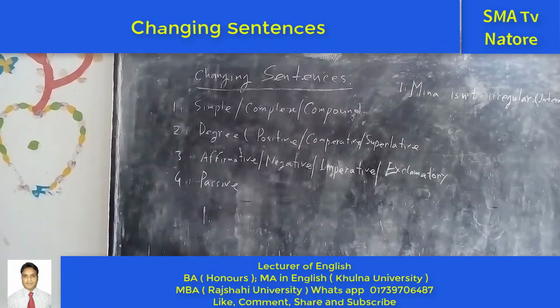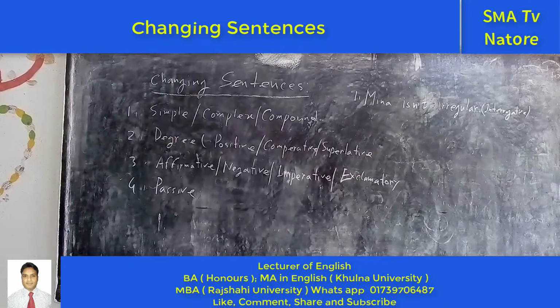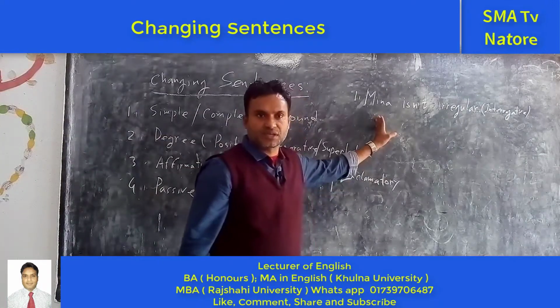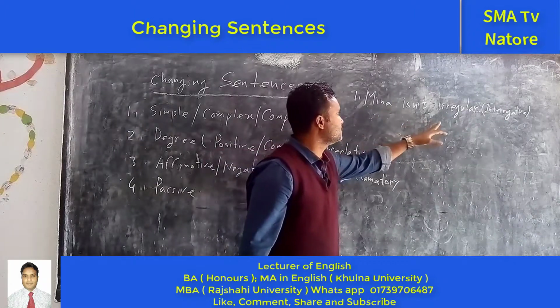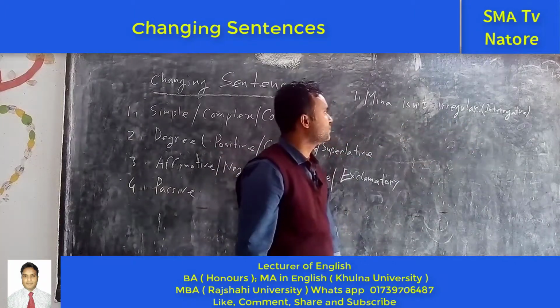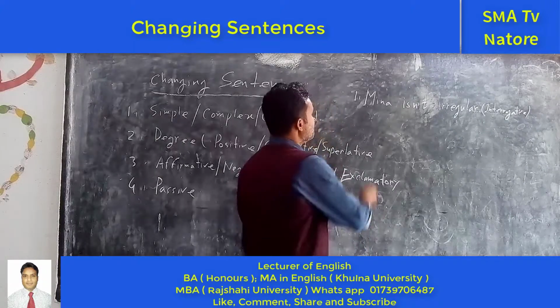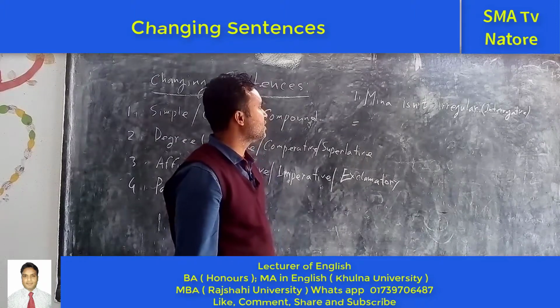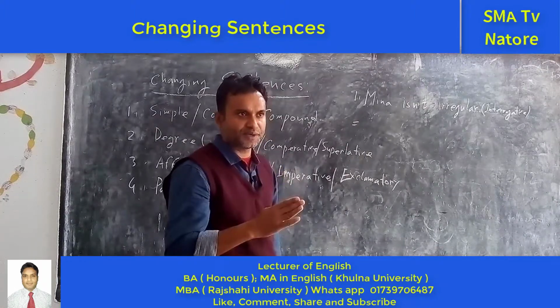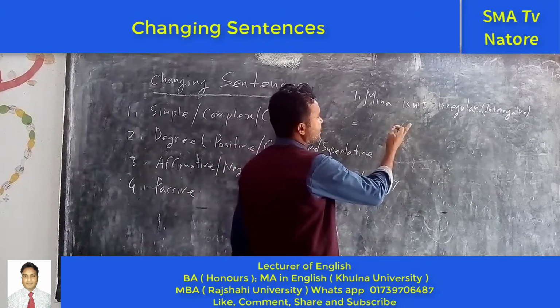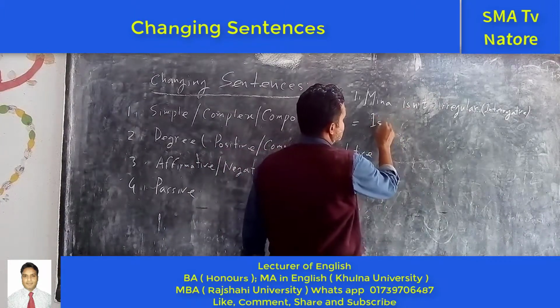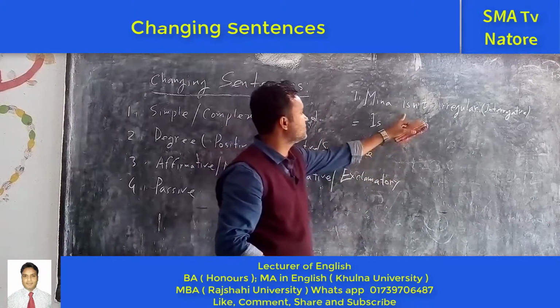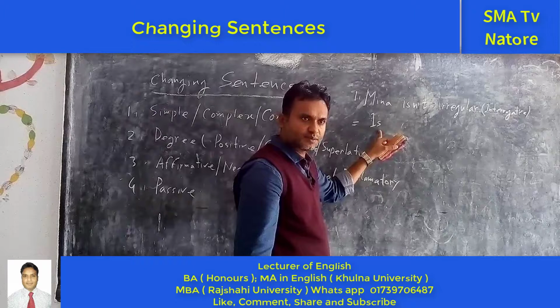What is the Bangla of this sentence? Meena is not regular, but I am saying that Meena isn't irregular. So, what is the meaning? You are right. You have to make it an interrogative sentence. But when you write the sentence, you have to make it affirmative. If we make it an interrogative sentence, the auxiliary verb will come first. So "is" will come at the first of the sentence.